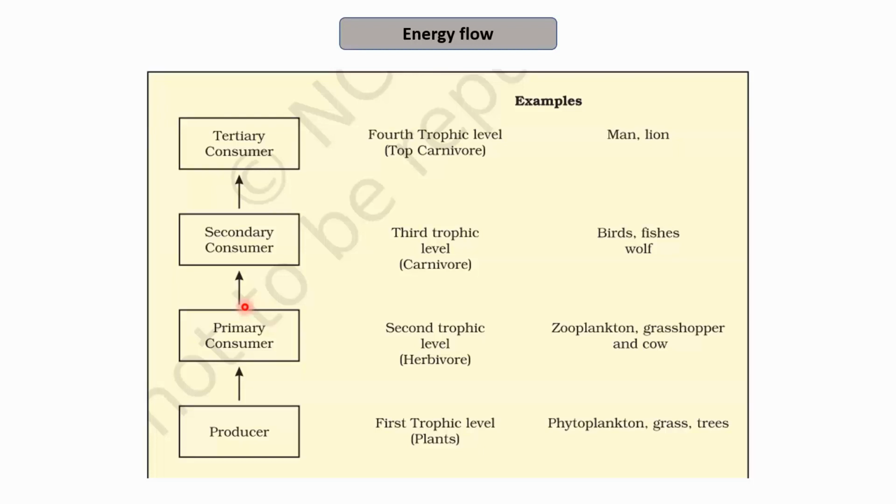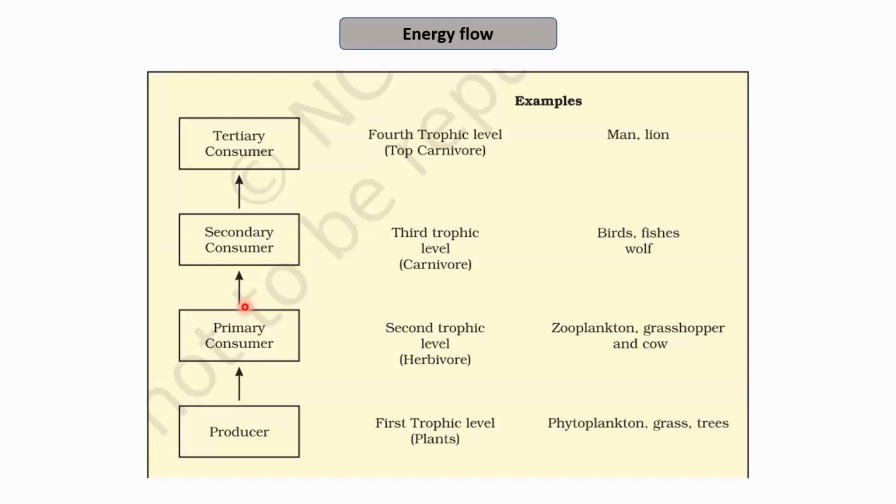But we know that the flow of energy is always unidirectional. It will always take place from the level of producers, or the first trophic level, to the next trophic level. That is, the first trophic level to the second trophic level, then to the third, and then to the fourth trophic level, which is the top carnivore level.